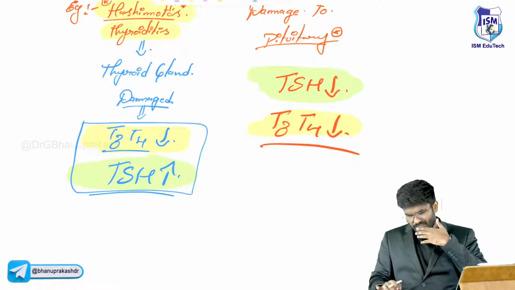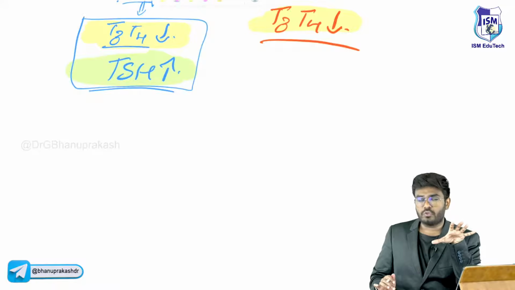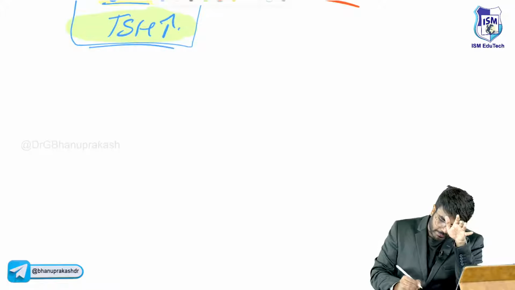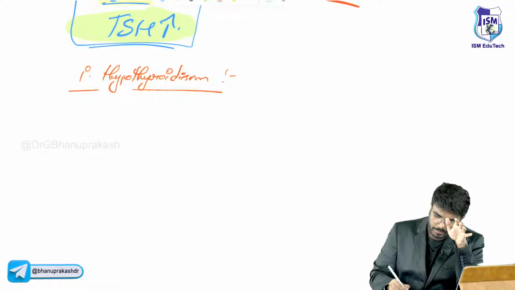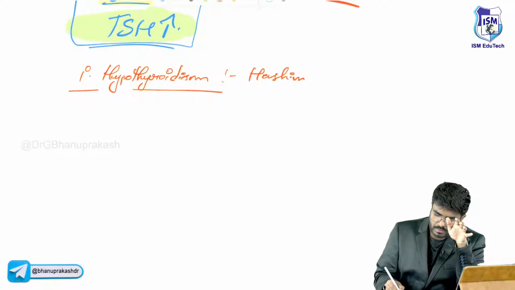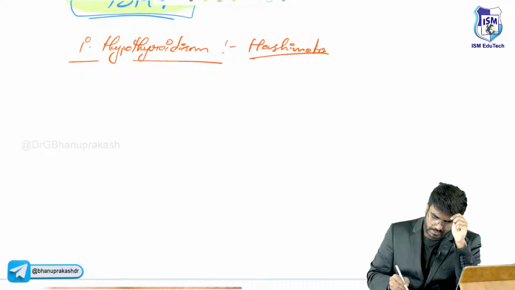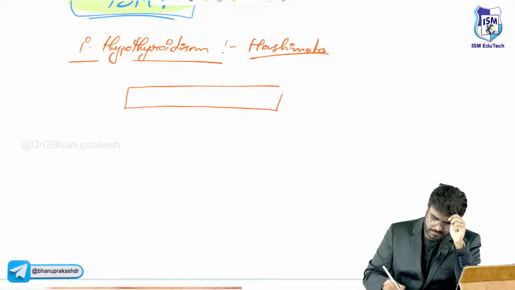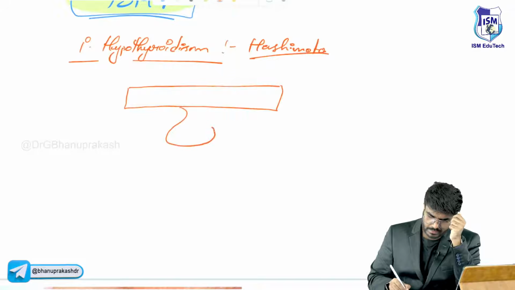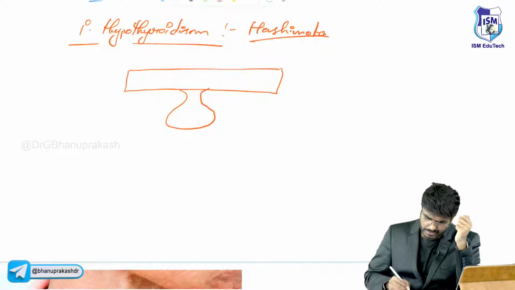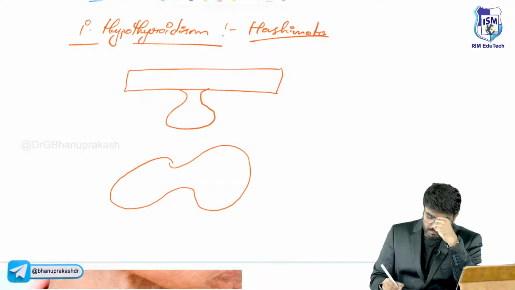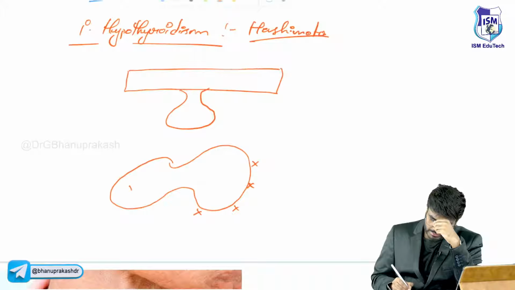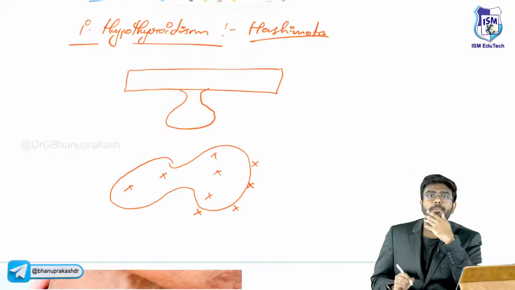Now here, many students will have this one confusion. Look, I'm talking mainly about primary. Clinical feature, primary hypothyroidism. What is the example? Hashimoto thyroiditis, sir. Now tell me, primary hypothyroidism, right? So what is this? This is the hypothalamus. What exactly is this? This is the anterior pituitary. What is this? This is the thyroid gland. Now, the thyroid gland is damaged. Thyroid gland gone. Okay, concept.